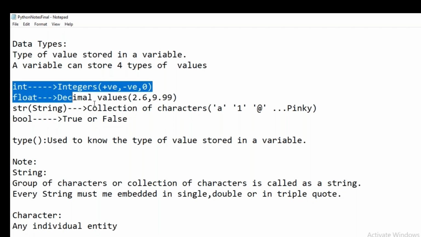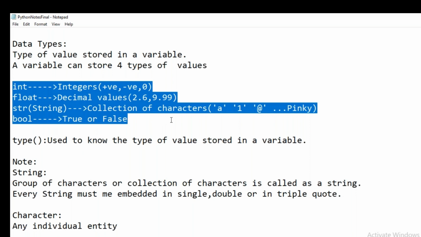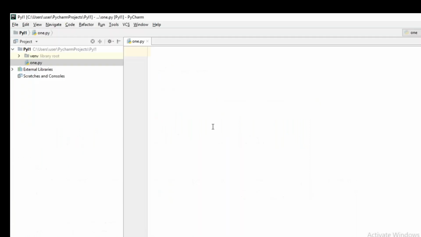These are the 4 general data types available in Python. Let me show you. If I take a equal to 10, what is the data type of a? The data type of a will become integer because it is storing an integer value. If I put 10.9, the data type of a will become float because it is storing a decimal value.